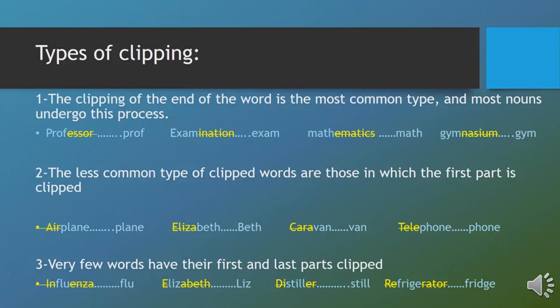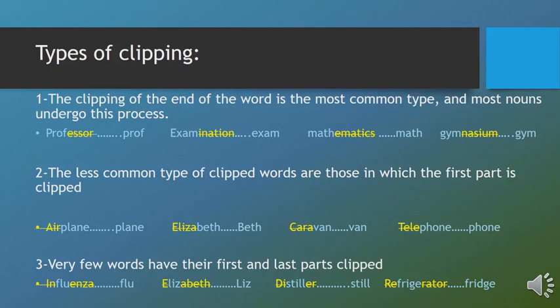In the last type of clipping, the first and the last parts are clipped. What is left is the middle part. The middle part stands for the whole word. Very few words have their first and last parts clipped. Let's see some of them.